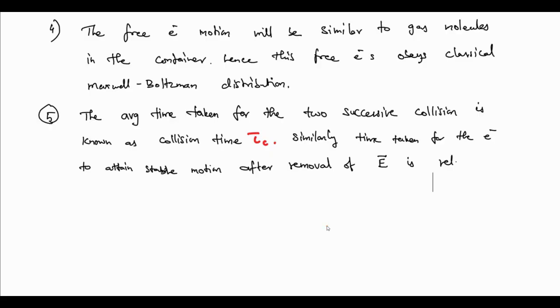In the case of metals, both collision time and relaxation time are equal.